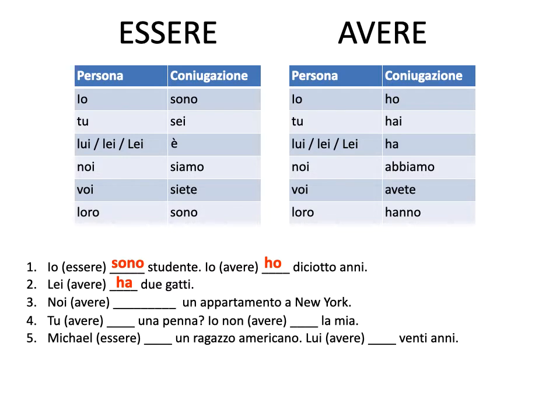I hope you're seeing where I'm going with this, right? You simply do the same thing that we did in the last lesson. You find the correct conjugation of the verb, right? This one actually comes from the text. Noi avere un appartamento a New York. We have an apartment in New York, right? So what form of avere do we need here? We need the noi form, which from the table you can see is abbiamo. Noi abbiamo un appartamento a New York.